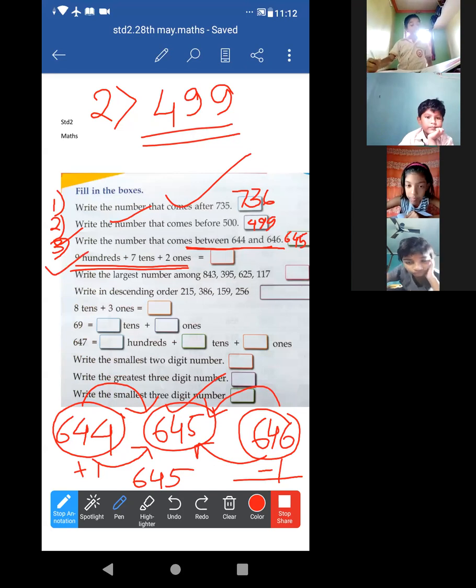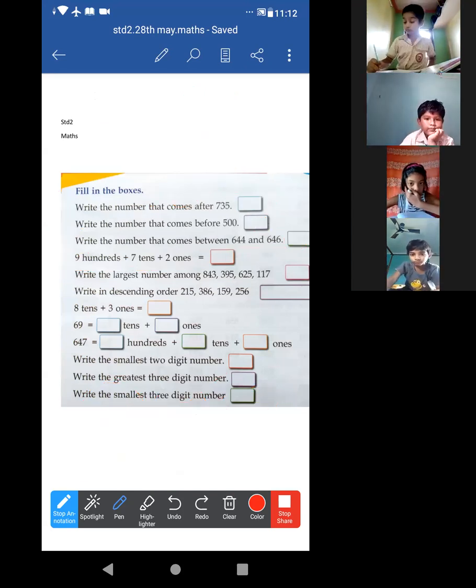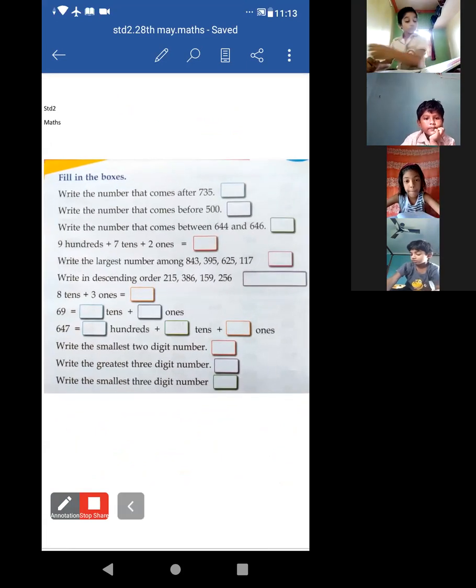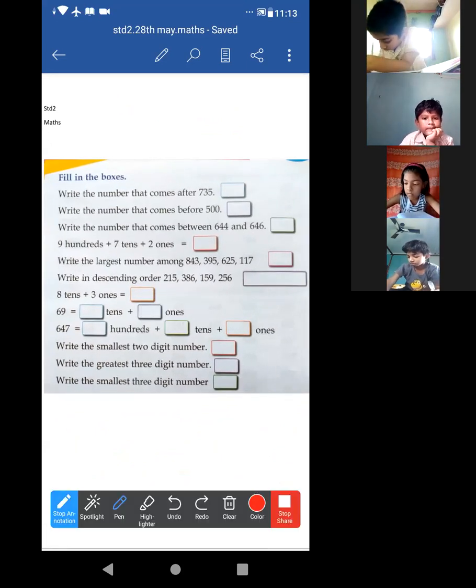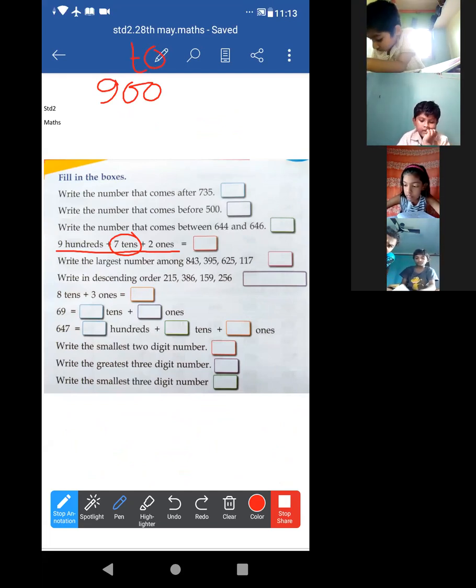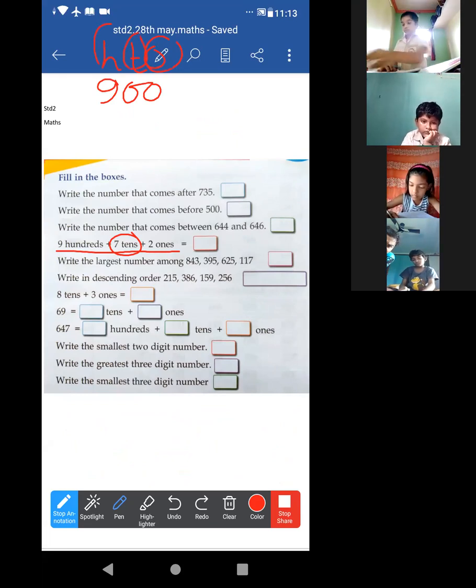This one, 900. I'm just clearing the screen, okay? Just look at this. It is given 9 hundreds, 7 tens and 2 ones. How many hundreds are there? 900. 900 means in this way 900. Then 7 tens. Suppose at first I am putting the places: ones, tens, hundreds. 900 is over there.